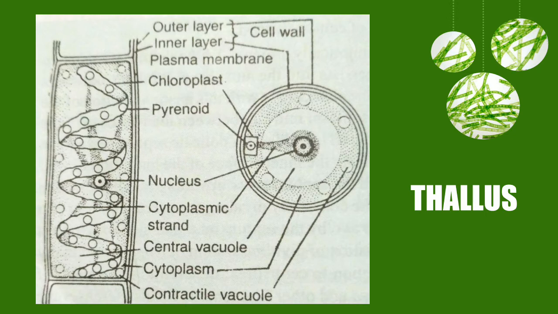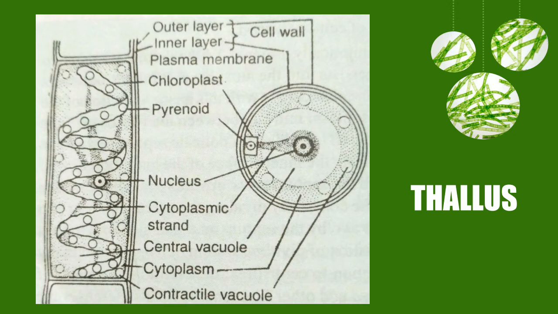The cell wall is the outermost layer or the outermost coating of the cell. So every such cell which is forming the filament in Spirogyra has a cell wall as the outermost layer, as you can see over here. And this cell wall is made up of two concentric layers. The outer layer is made up of pectin, which is what gives it a slimy feel when it dissolves in water. And the inner cell wall is made up of cellulose. So these two layers are found in each of the cells that make up the filament.